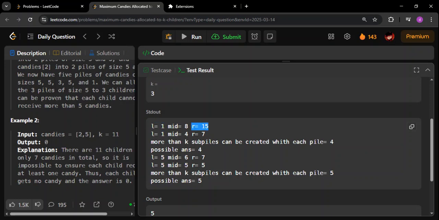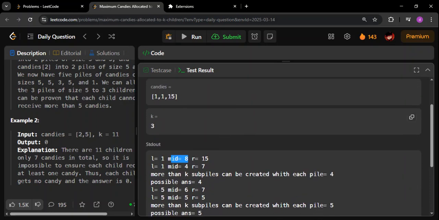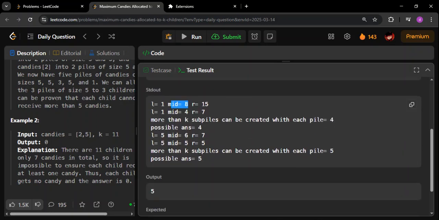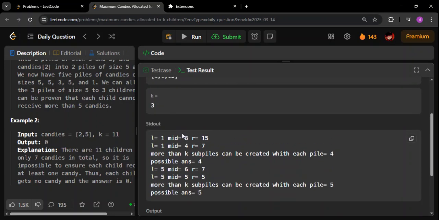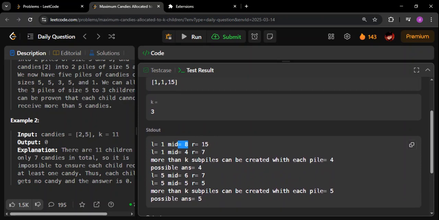So we are getting mid as 8. We are going to see whether it is possible to give all the children 8 candies each, the same number of candies. It's not possible, because if you give 8 to 3 children, it will be 24, but we don't have 24. As simple as that, right? Now we'll shift our space and try to reduce the mid.